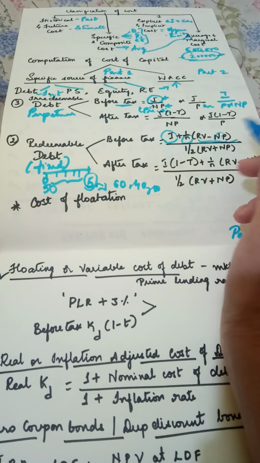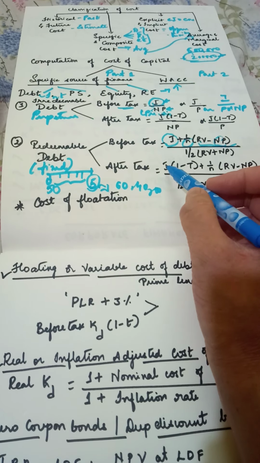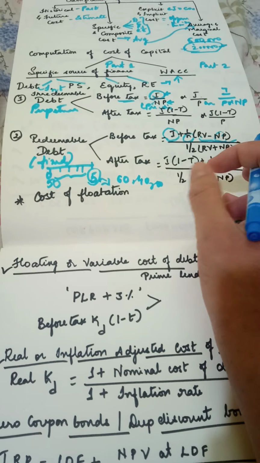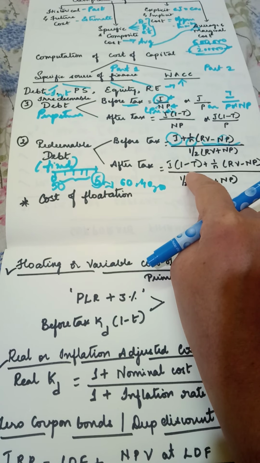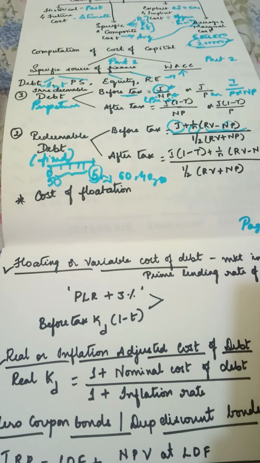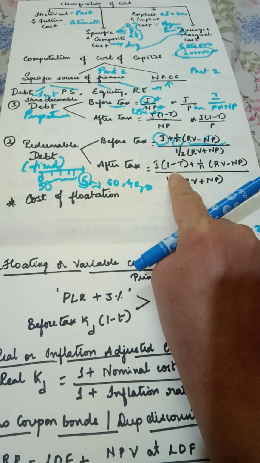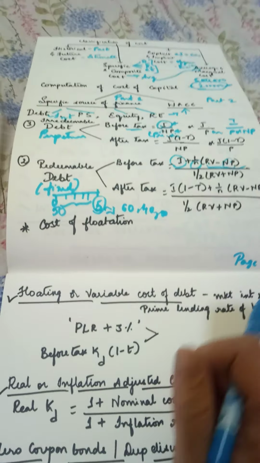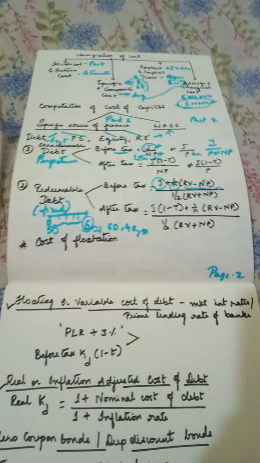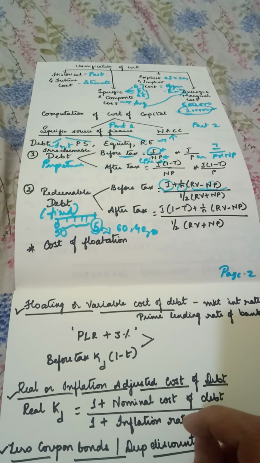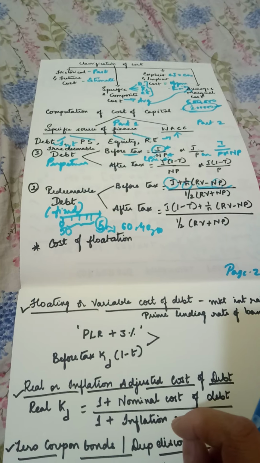So if we have to consider the tax amount, then it will be I into (1 minus t). So our interest value is actually reducing here. The total cost is reducing here because it is a tax-deductible item. Then, whenever it is related to your net proceeds, something you need to keep in mind is the cost of flotation.